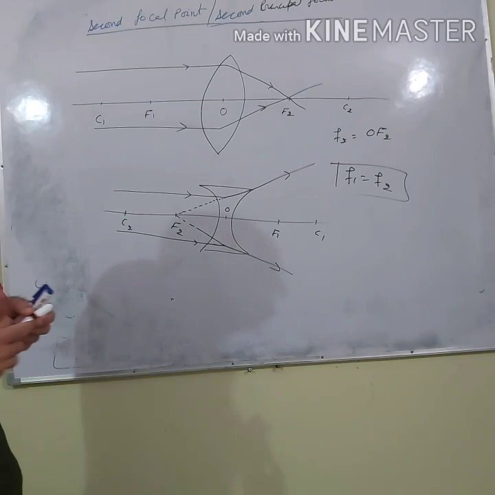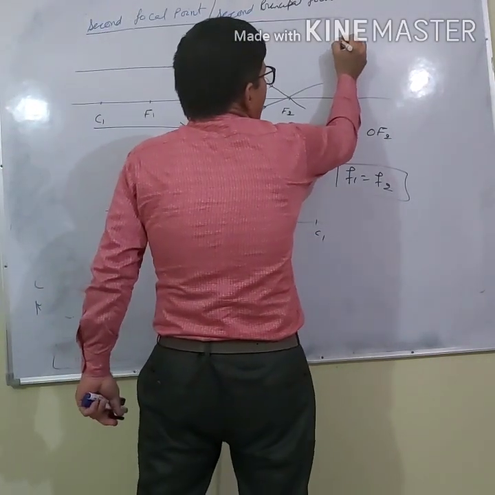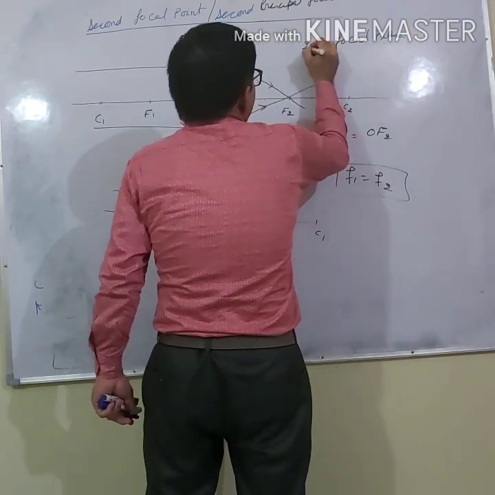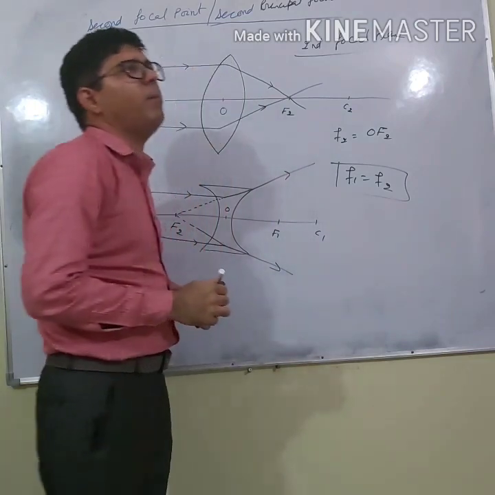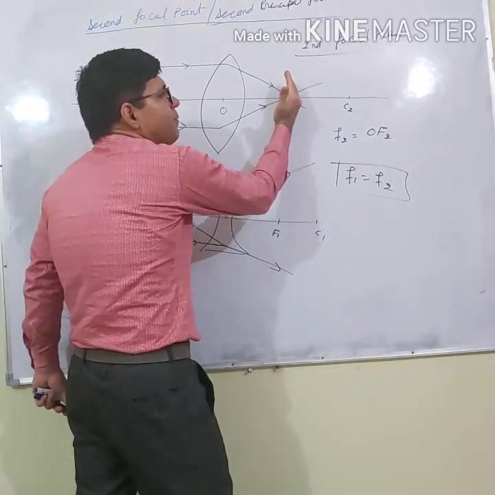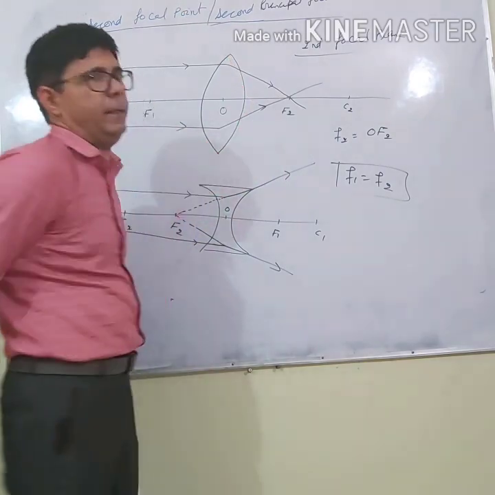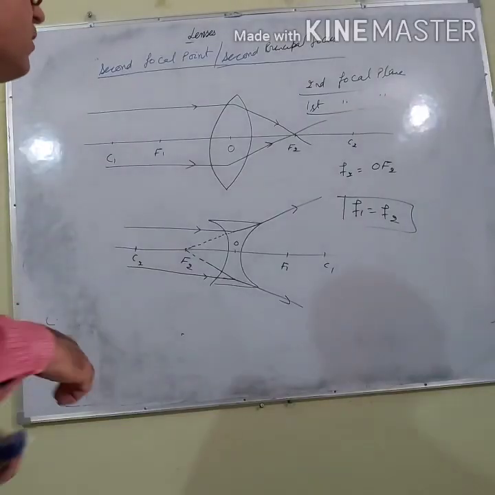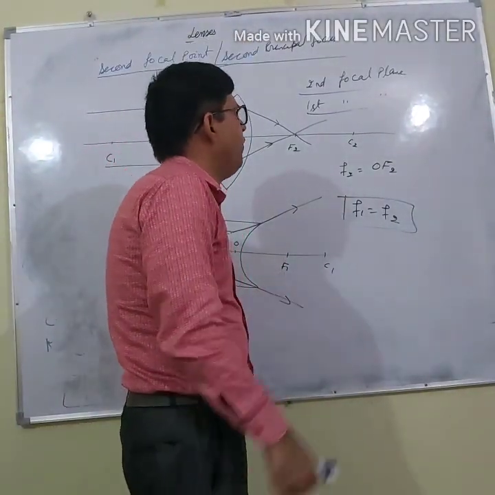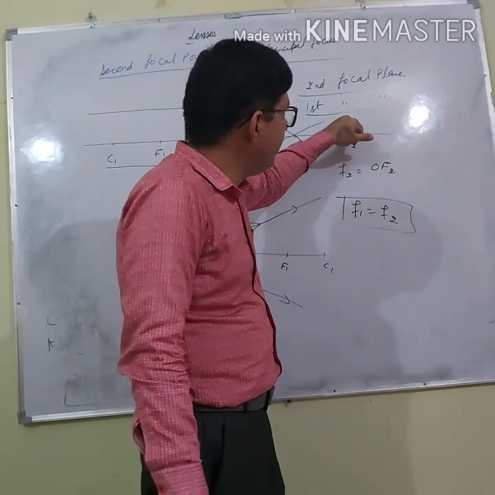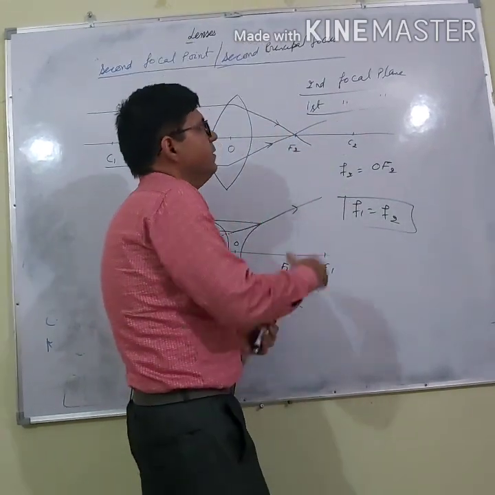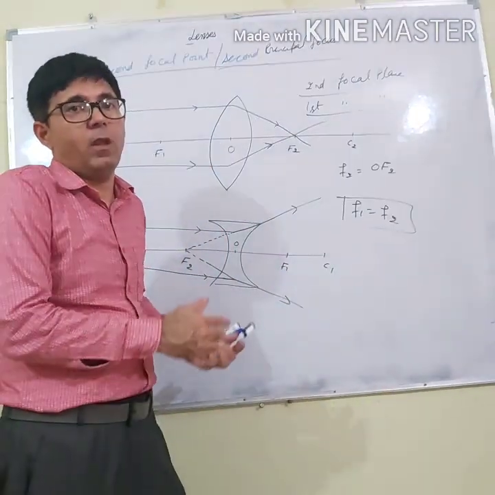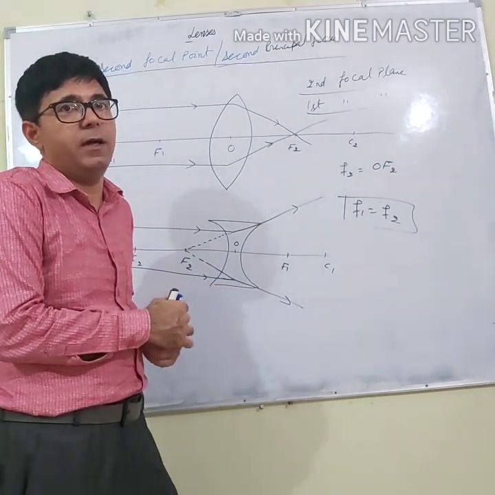Now, there is a term called the focal plane. What is the second focal plane? The second focal plane is the vertical plane which passes through the second focal point. And what is the first focal plane? Like the first focal point, as I defined, the first focal plane is a vertical plane which passes through the first focal point. So these are the important terms that we use in lenses.